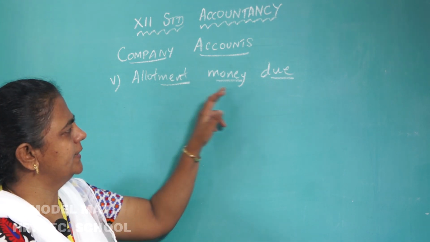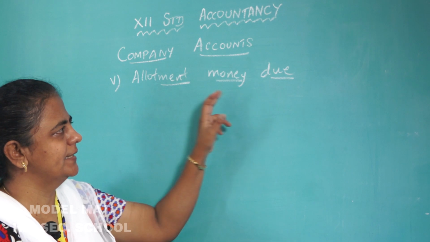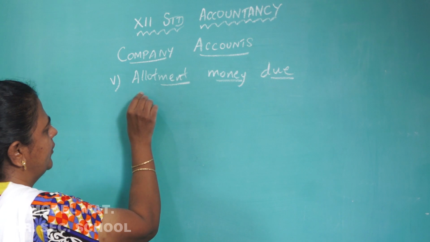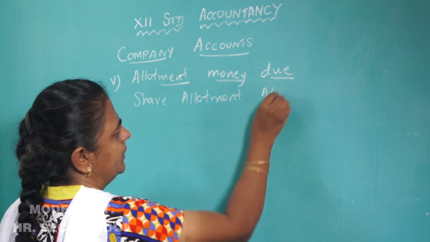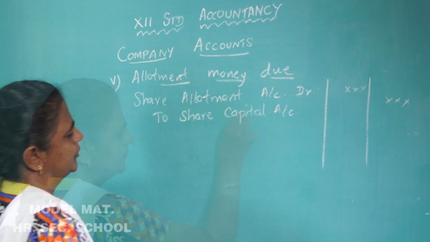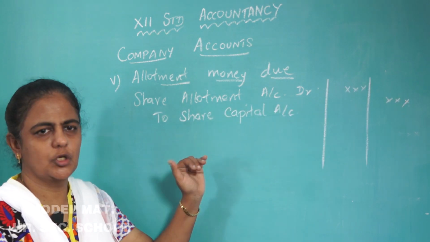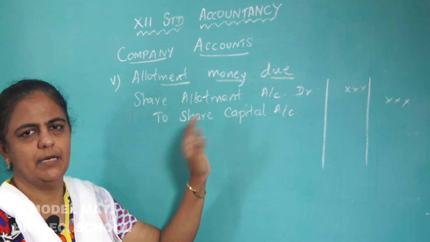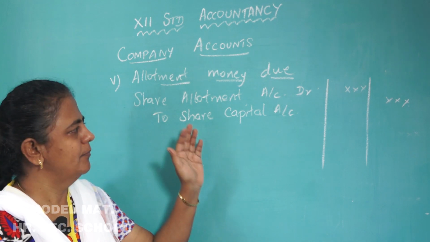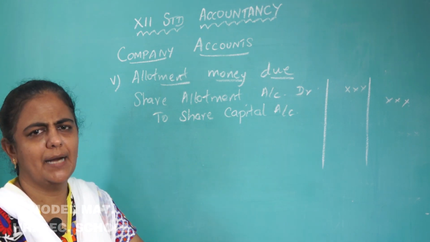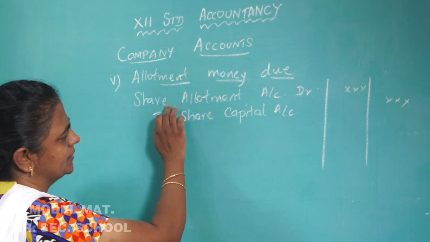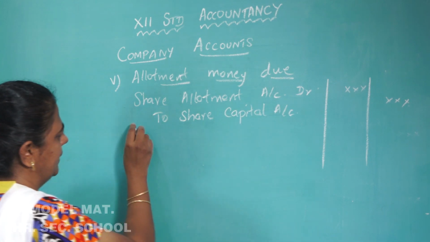So now what will the directors do? We have to first write the due entry for the allotment money, what is due. So what is the entry for that? Share allotment account debit to share capital. So they are demanding the next installment by allotment. A particular amount of money can be called by the directors, demanding the shareholders to pay the money. So that entry is share allotment account debit to share capital.